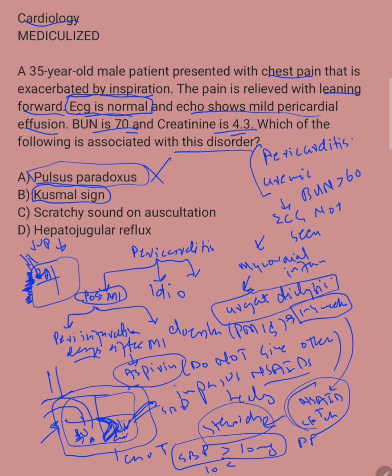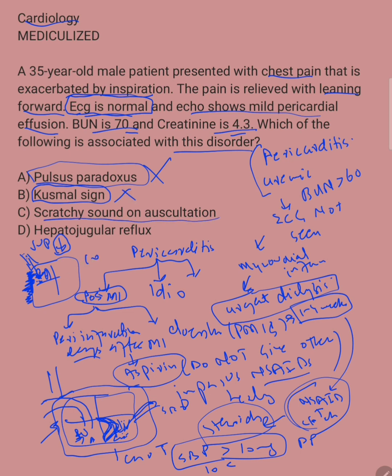The right atrium is not able to relax or fill with blood easily because there is constriction or fibrosis from outside. So when you inspire, blood cannot come in because the right atrium cannot expand, and the blood is going to stay there. So there is no drop of JVP with inspiration. It's unchanged, neither increased nor decreased. So that's also wrong. This is seen in constrictive pericarditis.